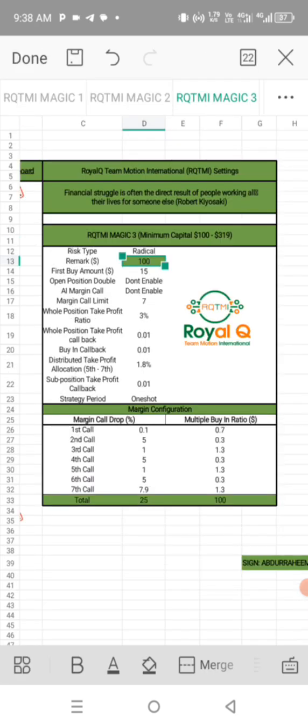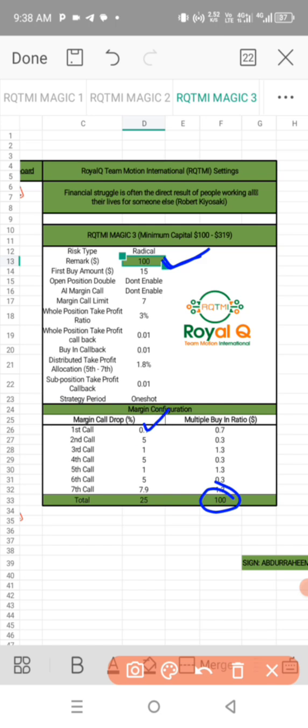Once you do that, the next thing you do is just to copy what you see here in your Royalq and save. As you're saving, you can decide to use $10 as your remark, just for you to know that it's $10. Binance is borrowing you $90 to make it 100. That's because of the leverage of 10x that you're using. Right now, you see that the total is 100 here. All you do is copy exactly what you see here and save on your Royalq. The only thing that will change is the call drop.